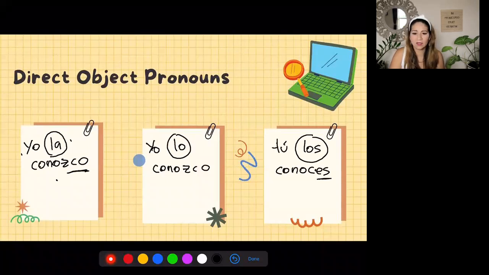The verb is conjugated according to the subject, the person that is doing the action, and then we place the direct object pronoun right before the verb, the conjugated verb. So tú los conoces, you know them. Okay.